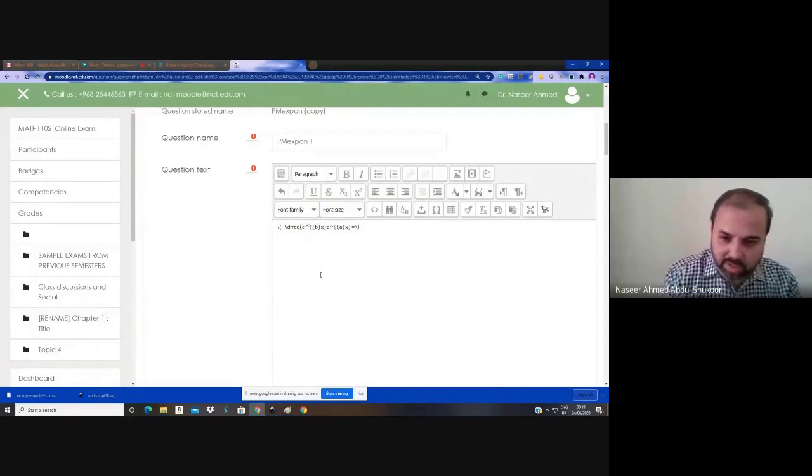Hope you understand what I'm doing. E power bx divided by e power ax. I type the LaTeX code slash d fraction for display fraction. Within the first flower bracket is the numerator. The next flower bracket is for the denominator. So this is the next question, e power bx by e power ax.